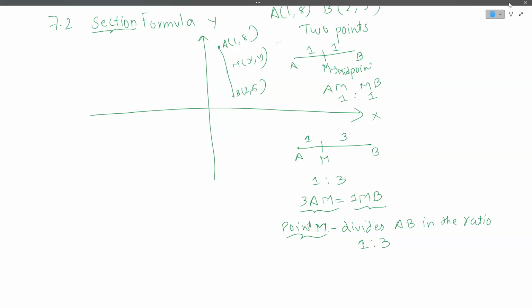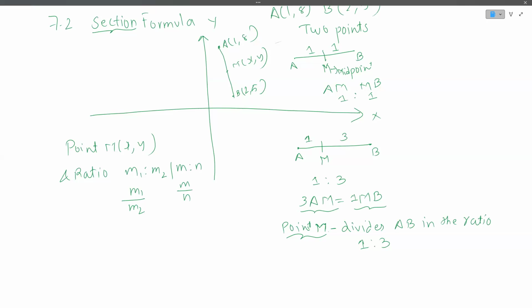Okay, Zaib. So this will be the basic terminology. Here we spoke about point M, x comma y, and the ratio. This ratio will be written as m1 is to m2, not m1 comma m2. Ratios are generally written as m1 is to m2, or m1 by m2, or m is to n, or m by n.